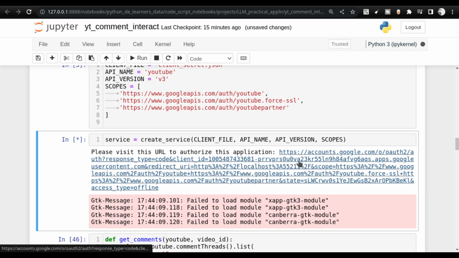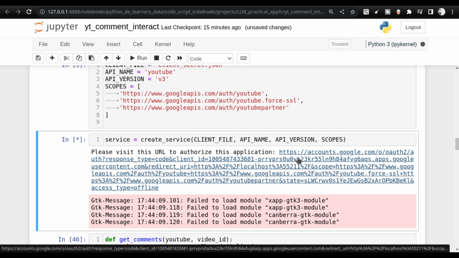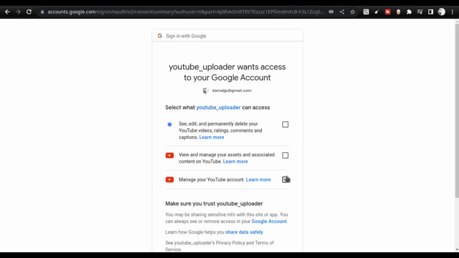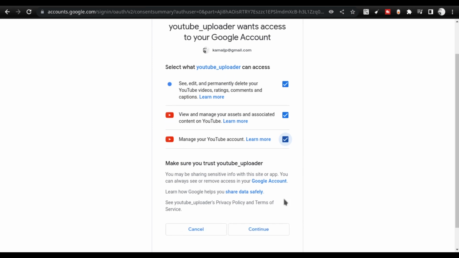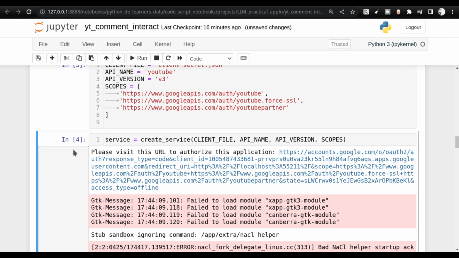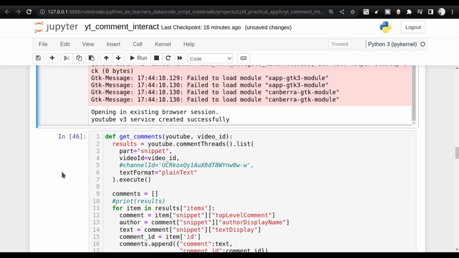Once I execute this, you will get a link which you have to click, and it will ask you to enable the approval. When you do, you will come to a step where Google hasn't verified this app. Click on continue, and it will ask you to approve the various steps. Approve them and then say continue. Once you click continue, you will get a reply to the localhost, and then you can close this window and go back. Now you have the service up and running. This is the crucial step you need to complete.